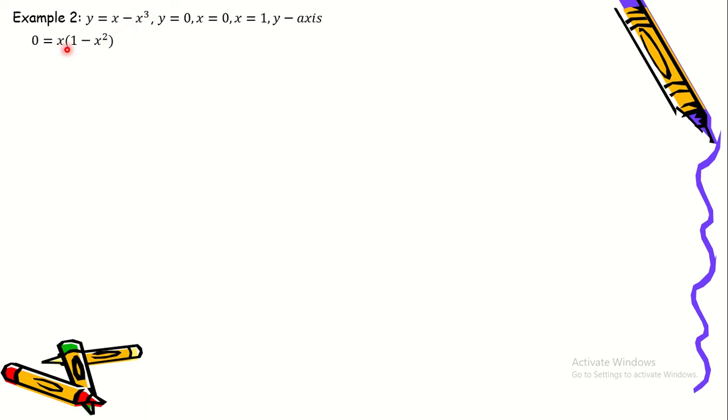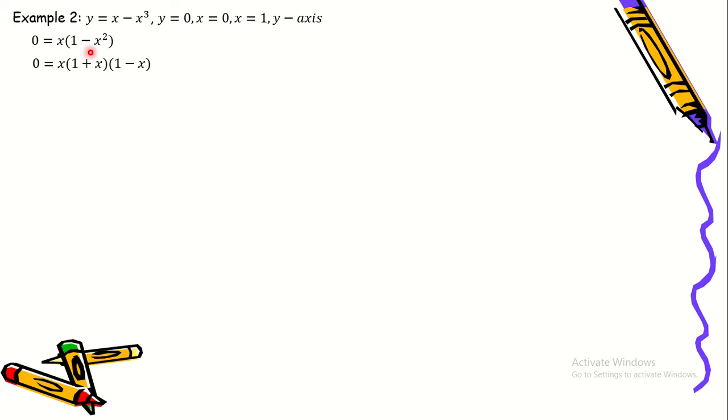So we took out the x, and then we have the binomial factor 1 minus x squared. So x times 1 is x, and x times negative x squared is negative x cubed. So we have 0 is equal to x times the quantity 1 minus x squared.